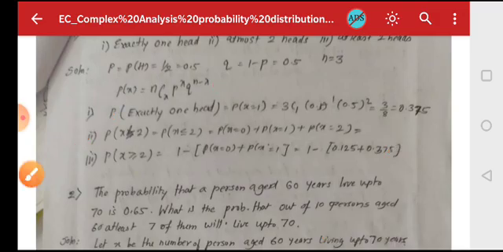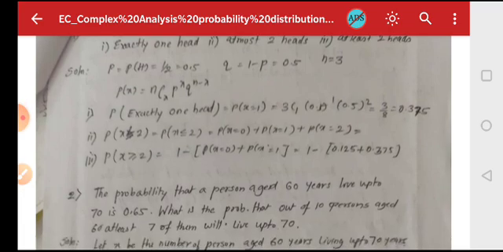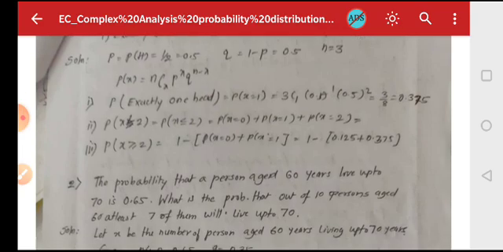Next is at least two heads. At least two heads means the probability that x is greater than or equal to 2. In that case, it is 1 minus the probability of x less than 2. It is 1 minus the probability of x equals 0 plus x equals 1, which is nothing but 1 minus (0.125 plus 0.375).